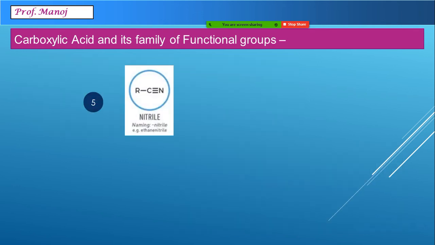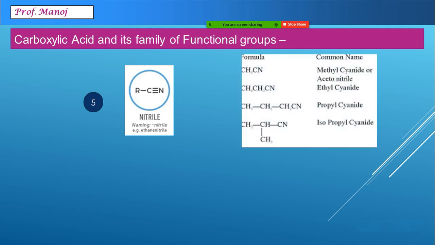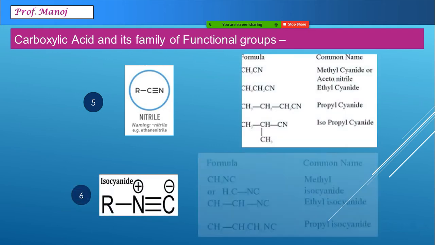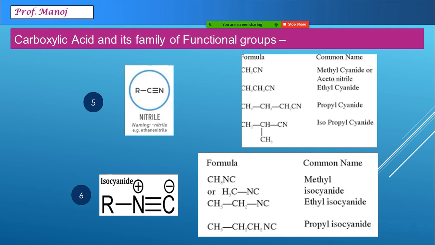The last two groups coming under carboxylic acid are cyanide or nitrile and isocyanide. Here the main difference in the group is of CN group, what is connected to R. If R is connected to carbon, it's called cyanide, and if R is connected to nitrogen, it is called isocyanide.